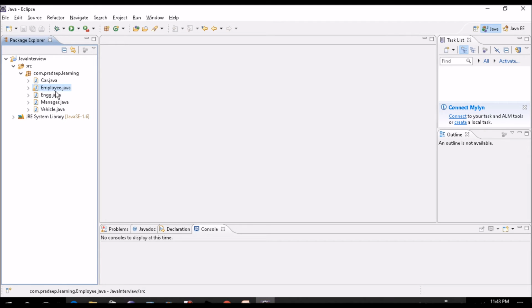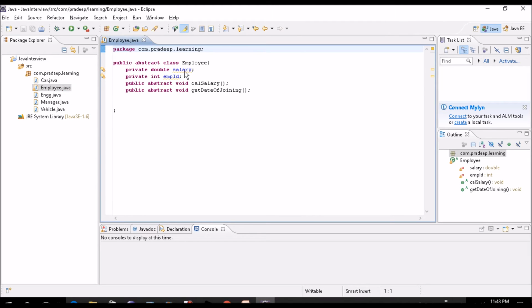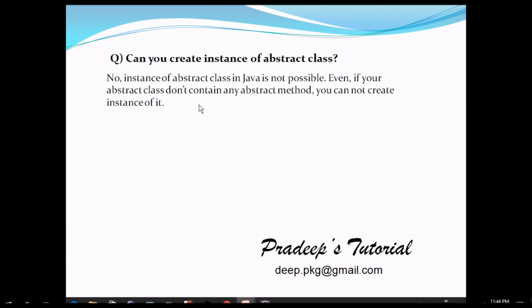I have an Employee abstract class. Here I have two variables, employee ID, and two methods, calculate salary and get date of joining. So we'll try to create an object. We'll define it like Employee emp equal to new Employee. Here, if I write that, there is a compilation error. If I put the cursor here, I get "cannot instantiate the type Employee". So hope it is clear now. We cannot instantiate an abstract class in Java.